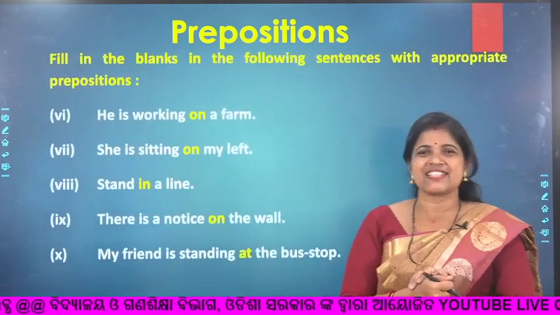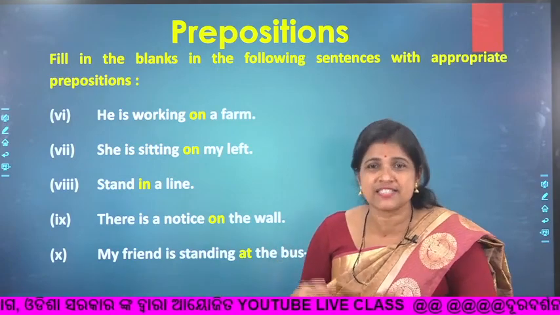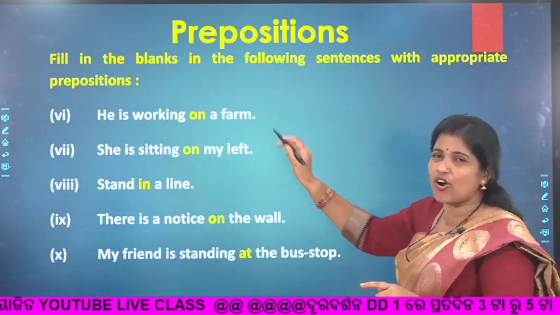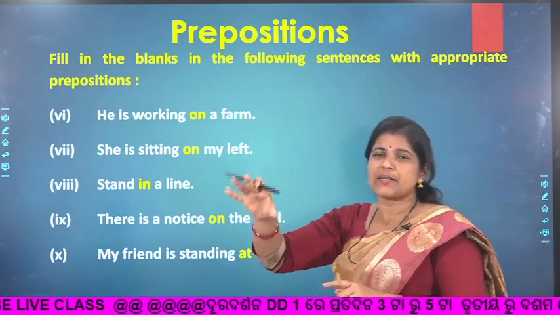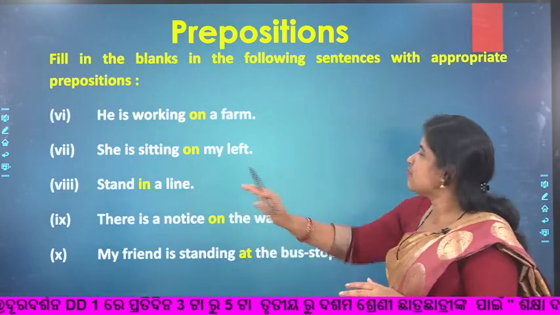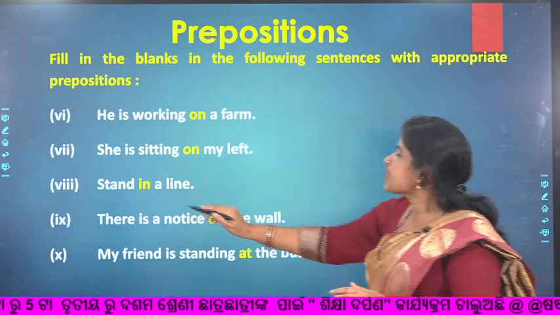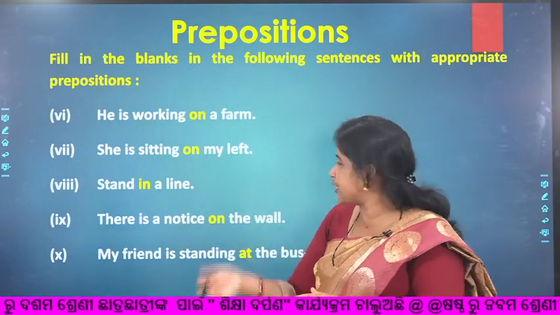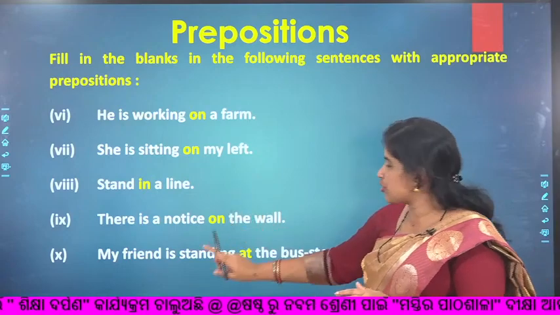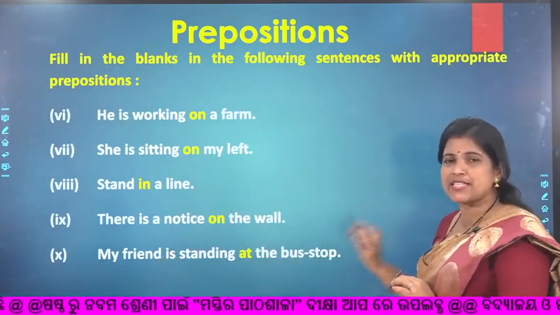So here are the answers. Just quickly check how many questions you can answer correctly. So he is working on a farm. When the working place is not a building, use on. Otherwise, in. She is sitting dash my left: on my right. Stand in a line, stand in a queue. There is a notice on the wall, it touches the wall, so it is on. My friend is standing dash the bus stop. Here it is a very specific place.